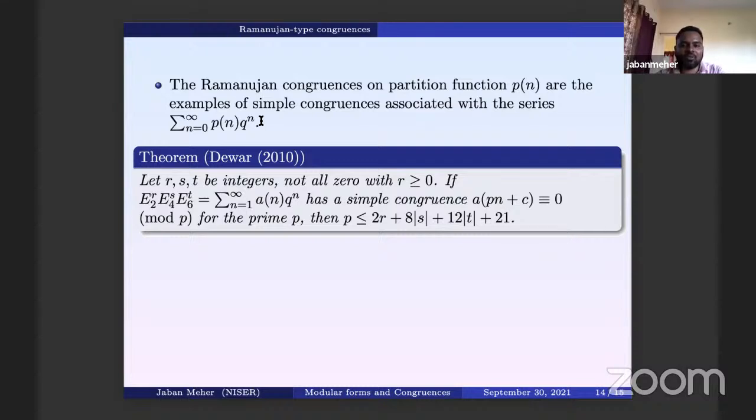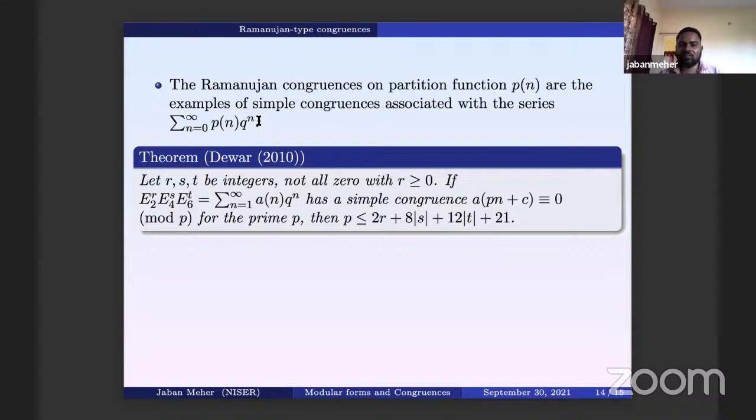And then for the other primes, because you need to check only for finitely many primes: for p bigger than this there is no congruence, and for p less than that you need to check. Because for p less than these numbers, it may happen that for some prime you get a congruence, and for some prime you do not get a congruence.